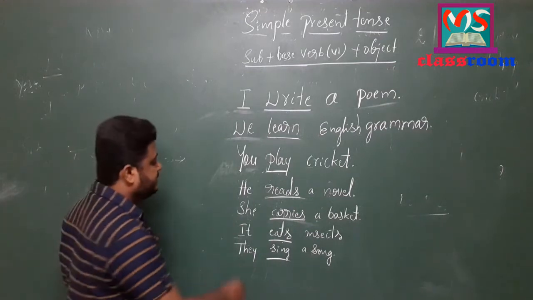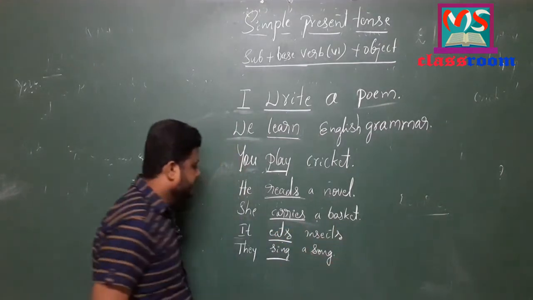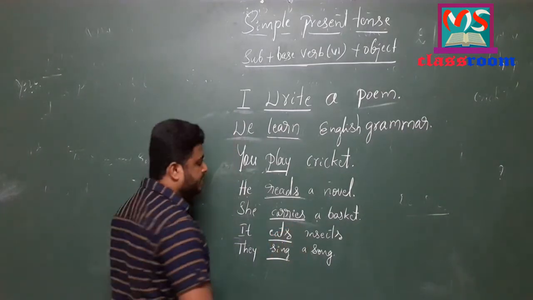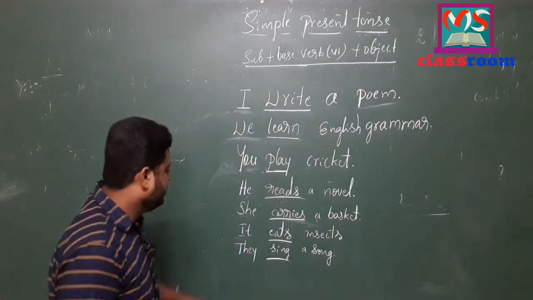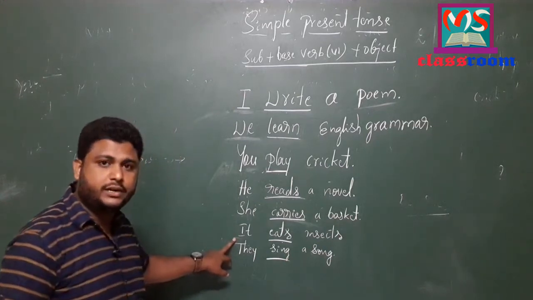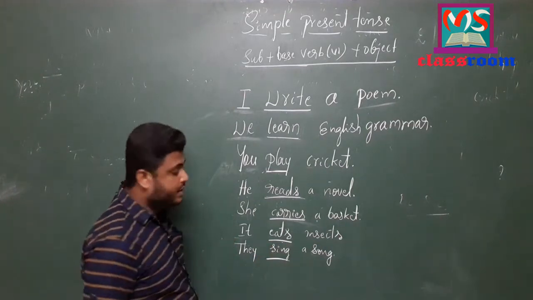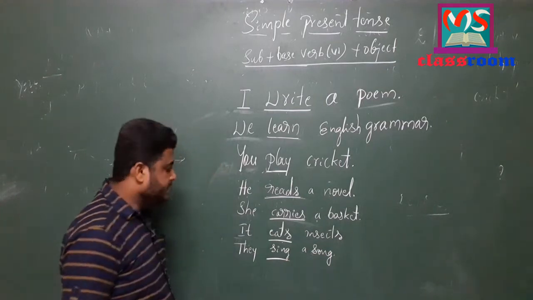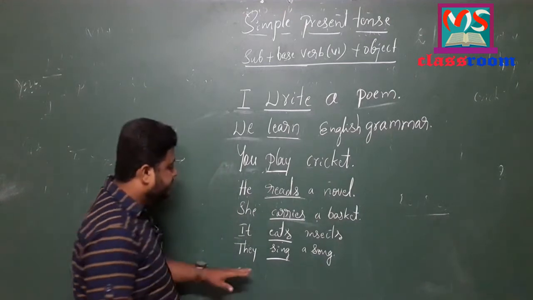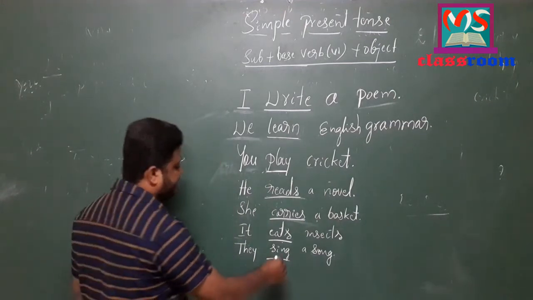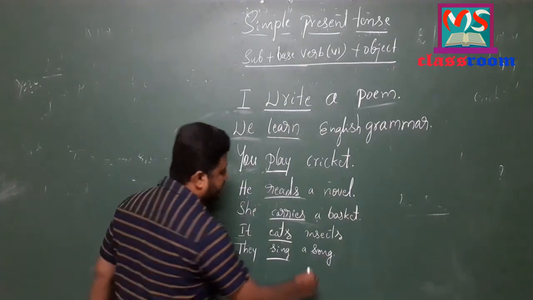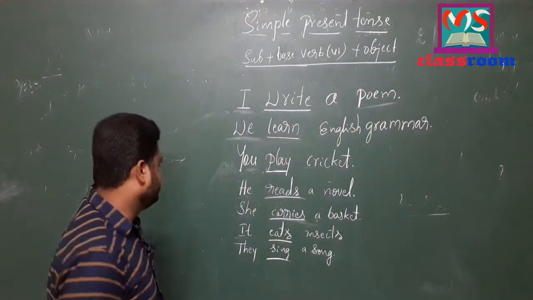Look at the next sentence. She carries a basket. Here also she is third person singular and main verb is also singular. A basket is object. Look at the next sentence. It eats insects. It is also third person singular. Eats is the main verb and insects is object. Look at the last sentence. They sing a song. They, third person plural, and then main verb sing I have written, which is also in plural form, and a song is object.